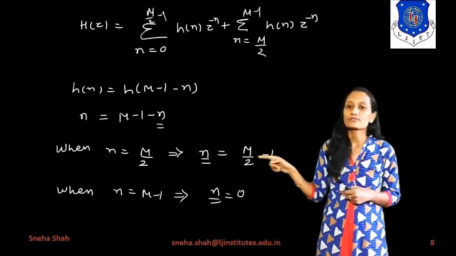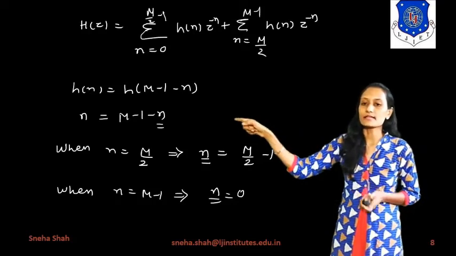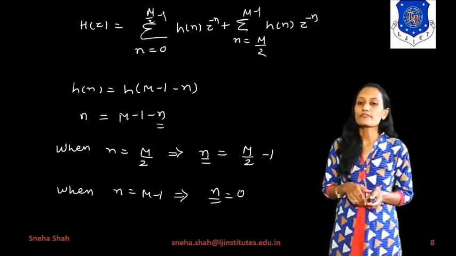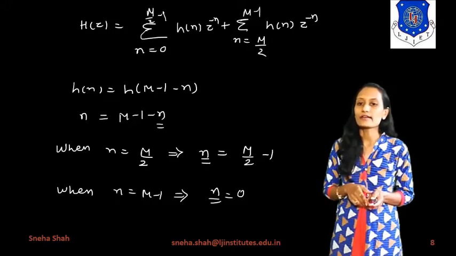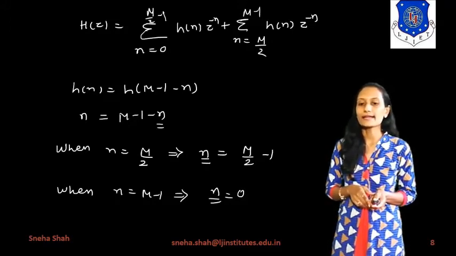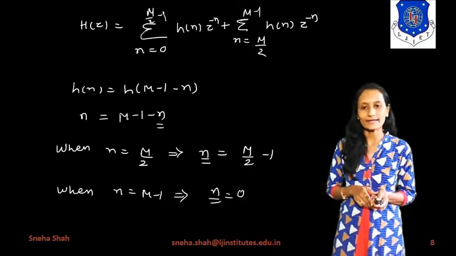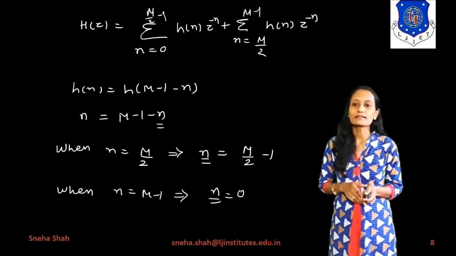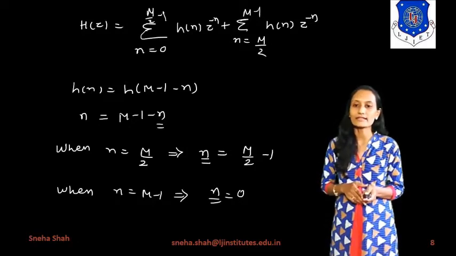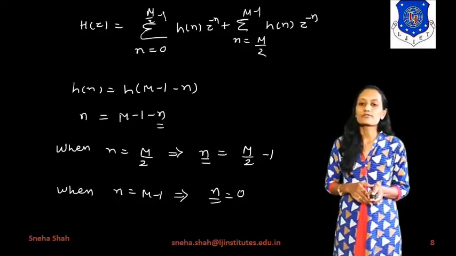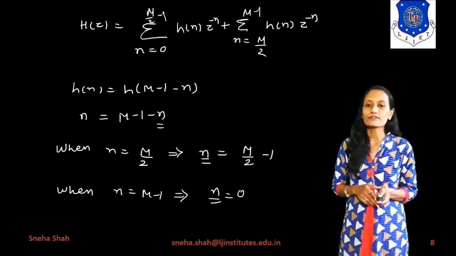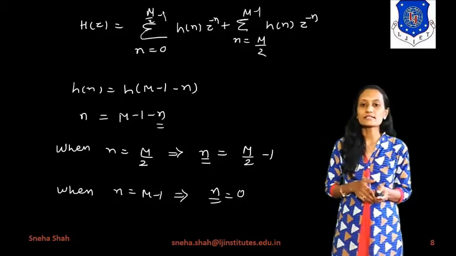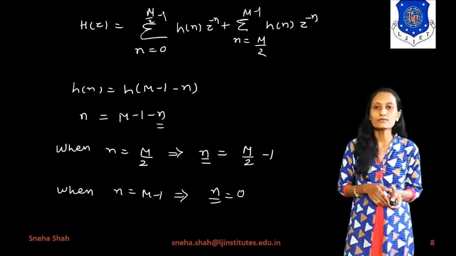Putting M by 2 in this equation gives M by 2 minus 1, so from this we get n double dash equals M by 2 minus 1. Now instead of n equals M minus 1, taking n as M minus 1, we get the new n value which is 0. So this range will change from M by 2 minus 1 to 0.